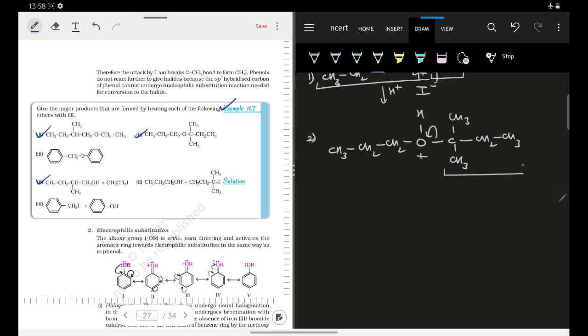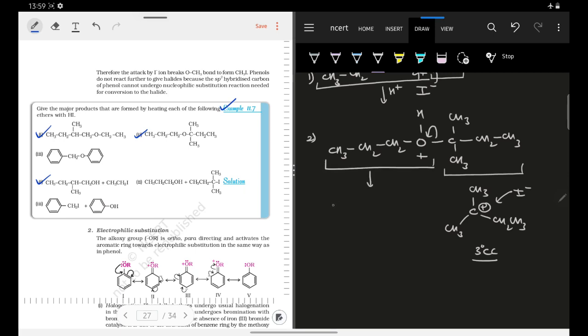This carbocation, C with CH3, CH3, CH2CH3, is very stable. Why? Because it is a 3-degree carbocation and it has 8 alpha hydrogens. So I minus will attack on this carbocation, and the other part will remain as it is.